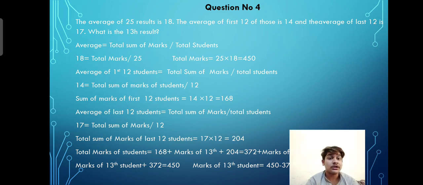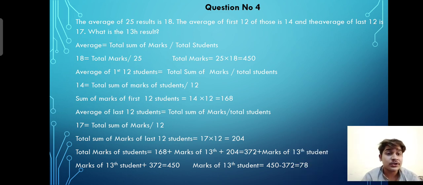So the total marks should be the sum of the marks of the first 12 students, the marks of the 13th student, and the sum of the marks of the last 12 students. So the marks of the 13th student can be found by subtracting this number from 450. So 450 minus 372 comes out to be 78, which should be the marks of the 13th student. I hope you understand this question.